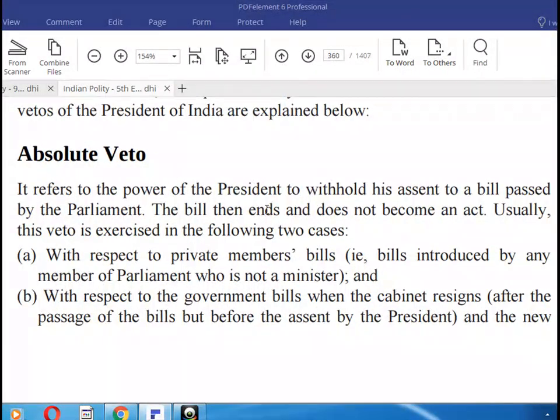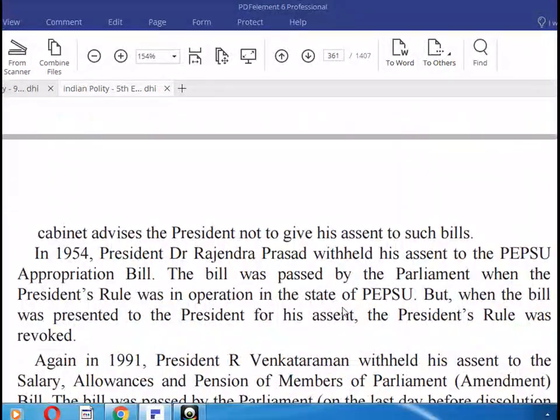Absolute veto. It applies with regard to private members' bills, where a member of Parliament is not a minister. With respect to government bills, it applies when the cabinet resigns after the bill is passed but before the assent by the President, and the new cabinet advises the President not to give his assent to such bill.